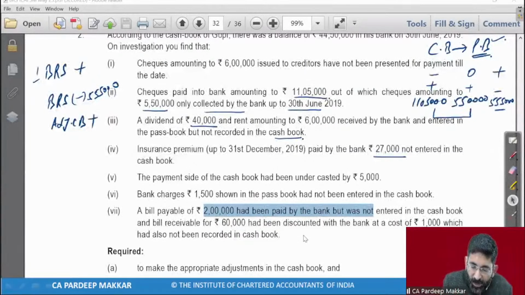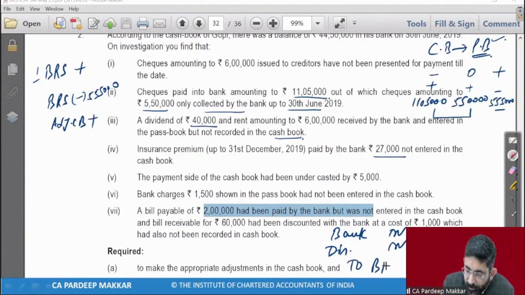BR of rupees 60,000 has been discounted with the bank at a cost of rupees 1,000, which has not been recorded in cash book. Very good point. So when BR is discounted from the bank, what will be the journal entry? Entry is very simple. Bank account debit, discount account debit to BR. So this amount of rupees 59,000 is received in bank. 1,000 will be charged as a discount and 60,000 will be credited to the BR account.